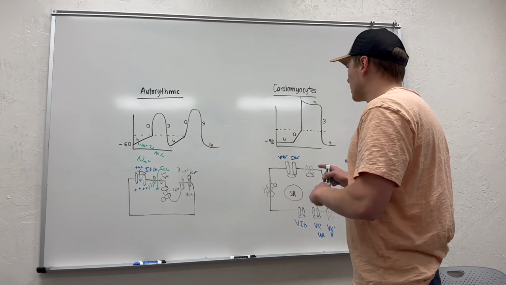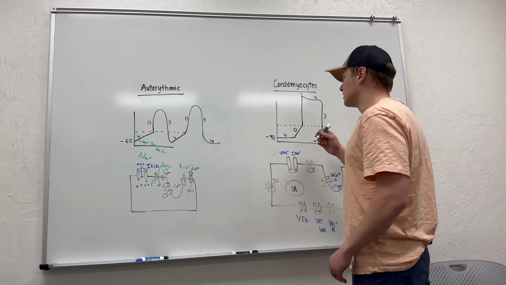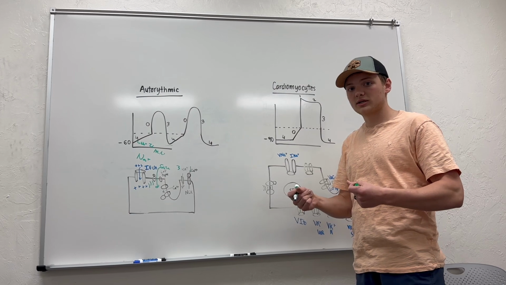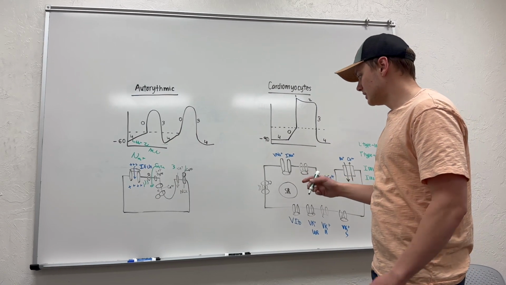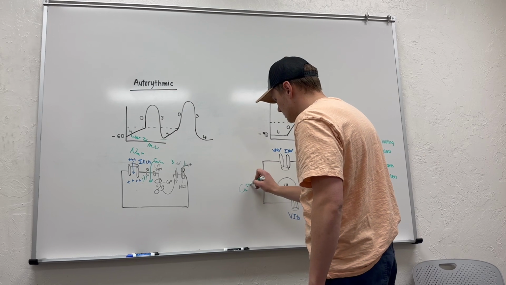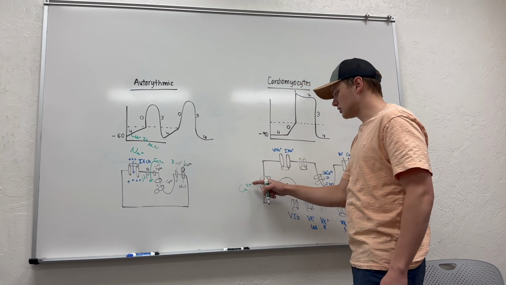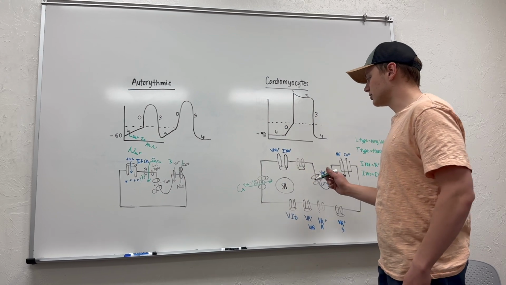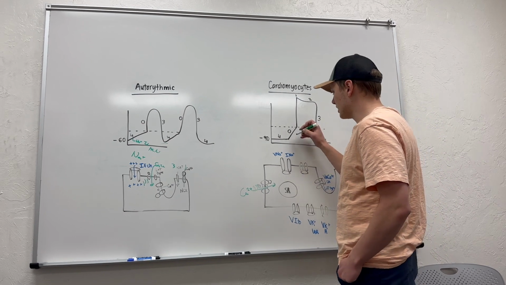So now that we've got these calcium ions coming in and propagating, we are going to come over to our cardiomyocytes, or also our contractile cells, because this is what actually does the contracting. So these guys do the pacemaking or the signal starting, and these guys are reliant upon the autorhythmic cells to actually make something happen. So you can see we already have a gate open because let's say we had a calcium ion or a sodium ion or whatever, something that's going to be causing depolarization to occur. This channel opens and this ion is going to enter our cell over here. When it enters, starting at 4, we're going to start climbing up.